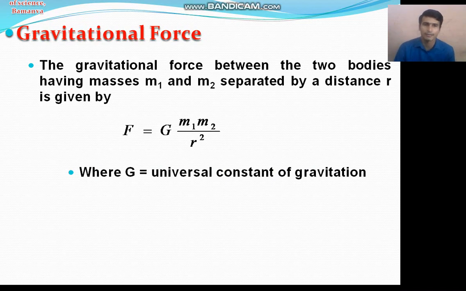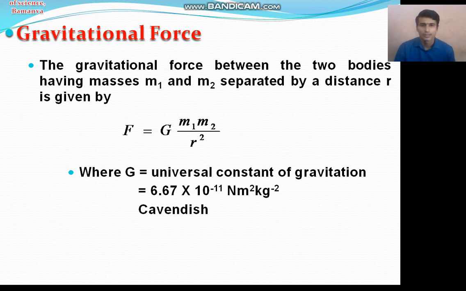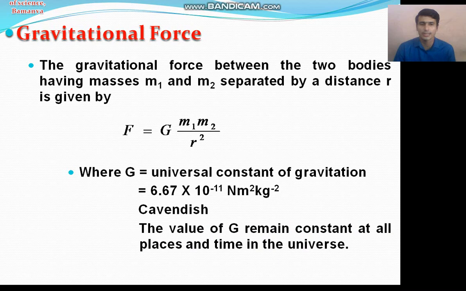The scientist Cavendish first found its value to be 6.67 × 10^-11, and the unit of the universal constant of gravitation is N m² kg^-2. This value of capital G remains the same at all places at all times in the universe, so it is known as the universal constant of gravitation.